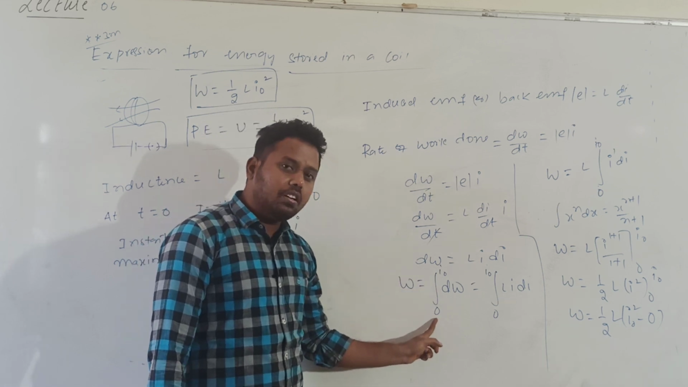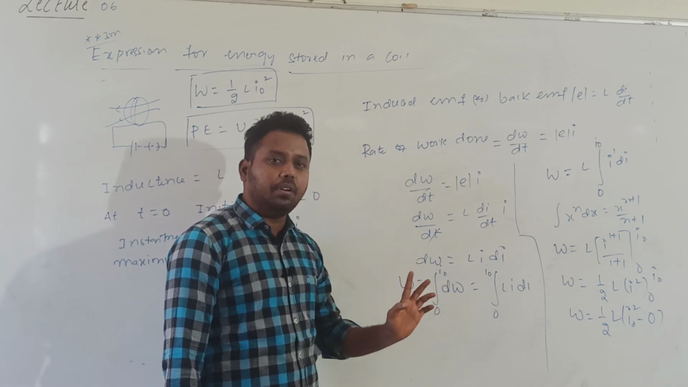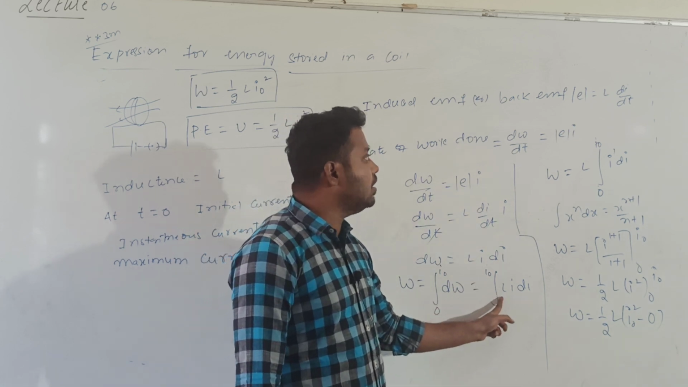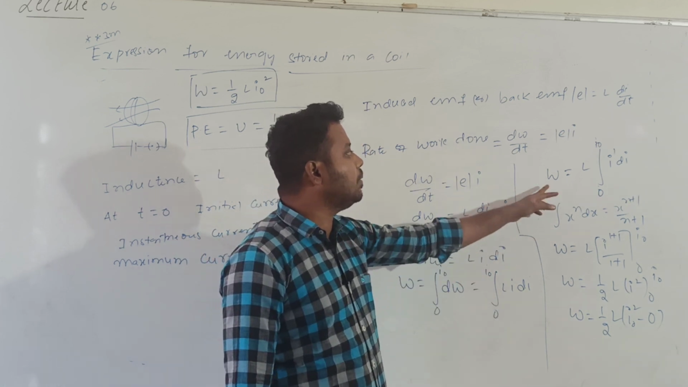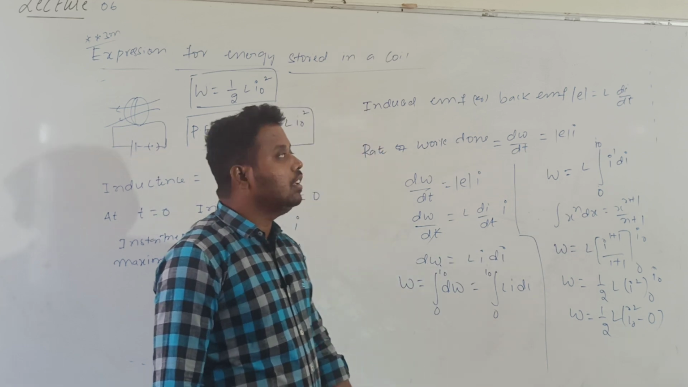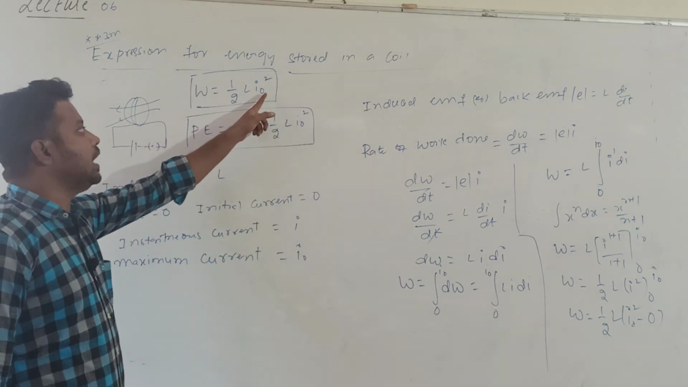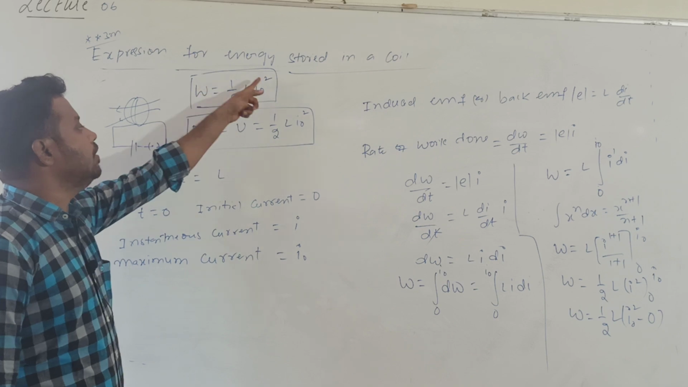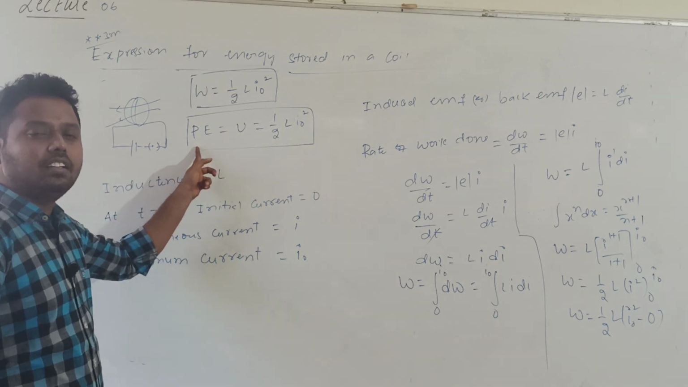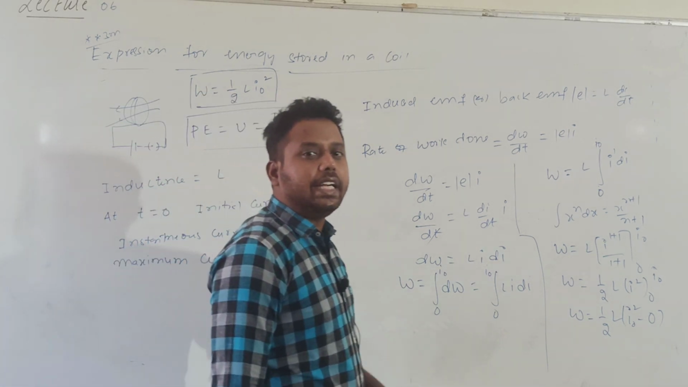Lower limit is 0 and the upper limit is I naught, into dW, which is 0 to I naught into L into I into dI. Clear? So the W value finally I got is 1 by 2 into L into I naught square. This work done will be stored in the form of potential energy around the coil in the form of magnetic field.